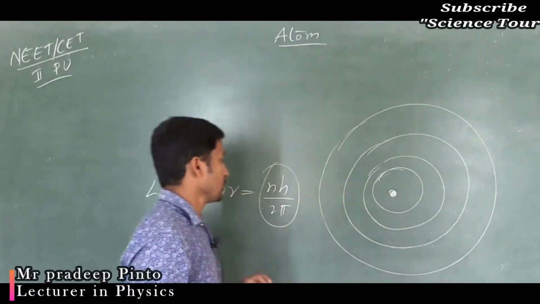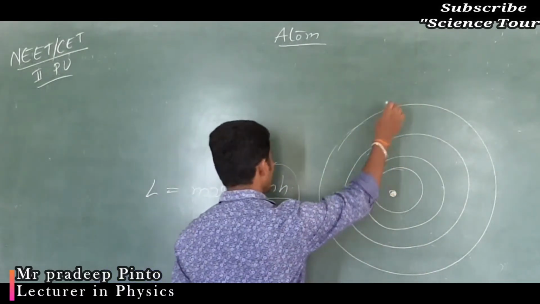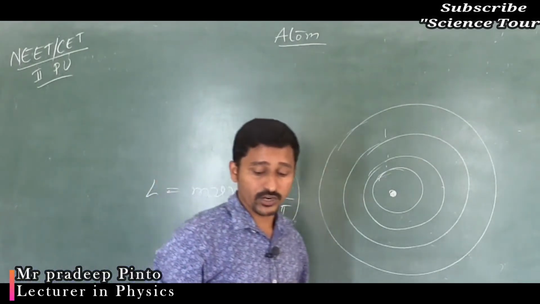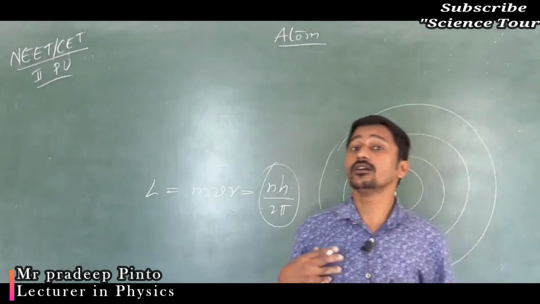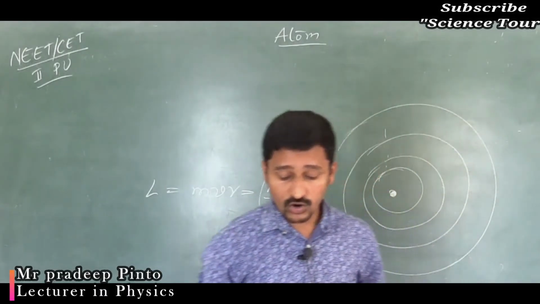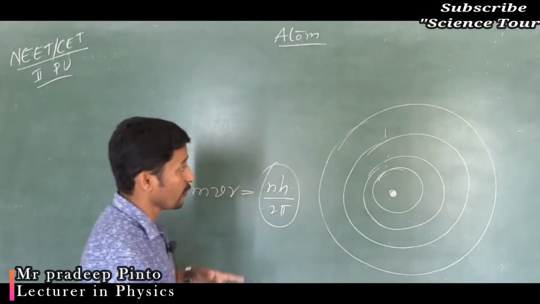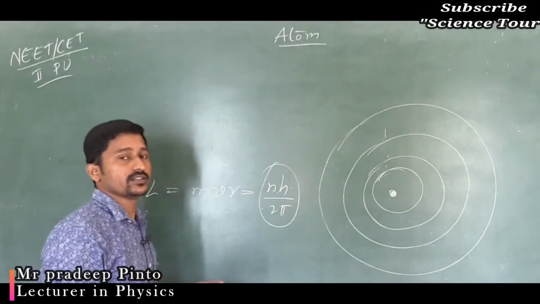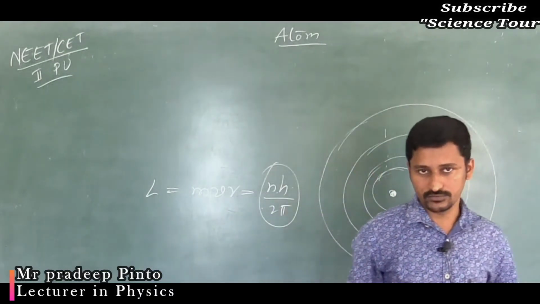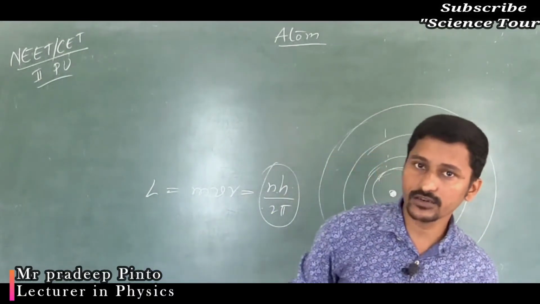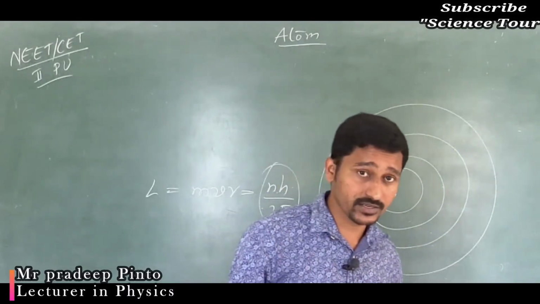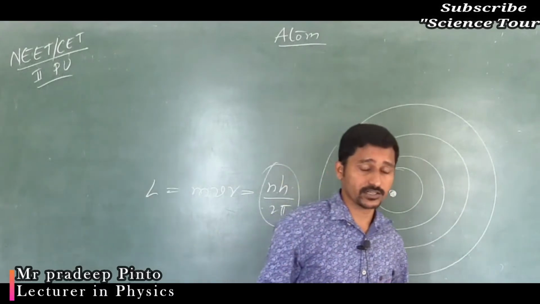Similarly, the angular momentum for all these orbits is a multiple of h by 2 pi. That was the first concept brought by Niels Bohr, and he gave the expression so that electrons, when they revolve in the stationary orbit, do not lose or emit any energy. There must be an absorption of energy, and there must be an emission of energy. Absorption means absorption spectrum, and emission means emission spectrum.